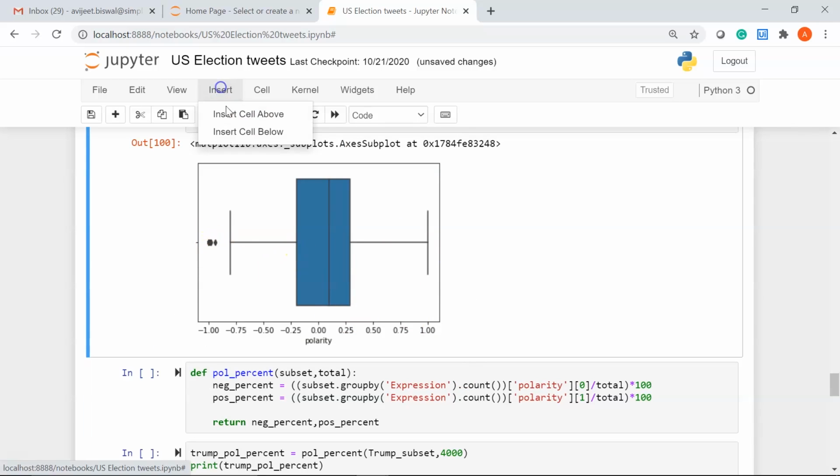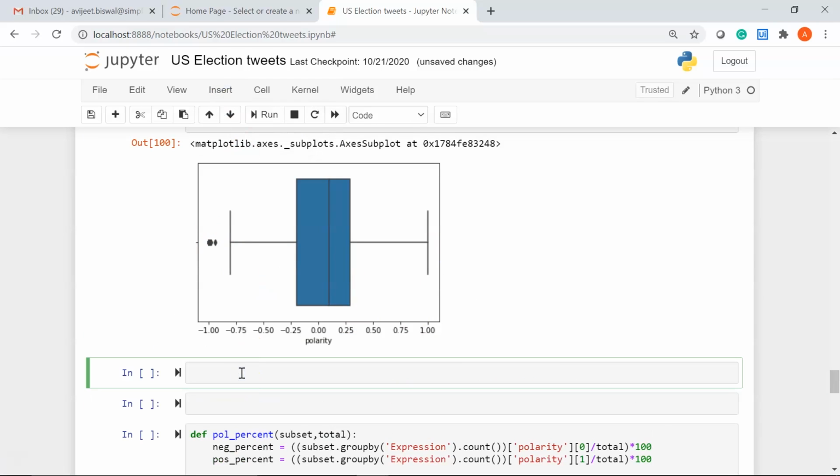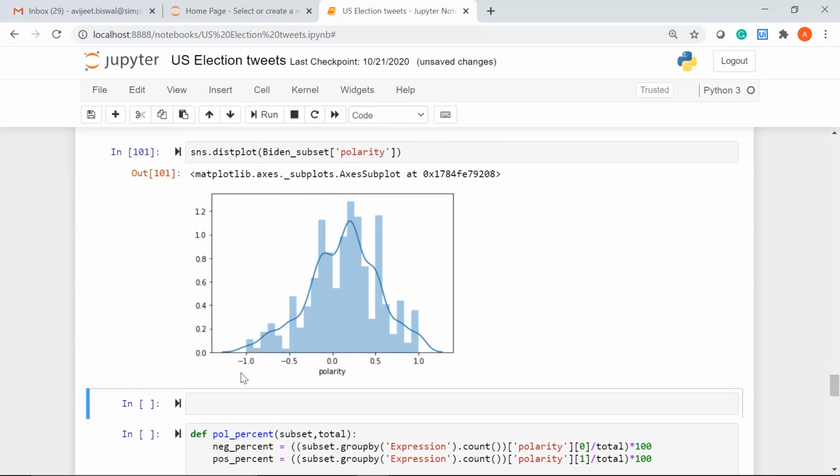Now let me add a few cells below so that I can show that plot for Biden. So I'll write sns dot, I'll use the function distplot, and under this plot I'll give Biden underscore subset, and I'll pass in my column that is polarity. Let me run it.